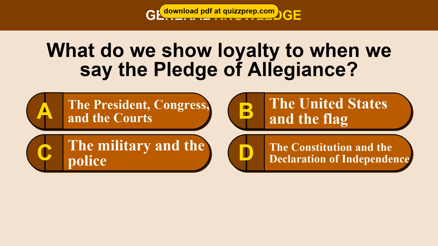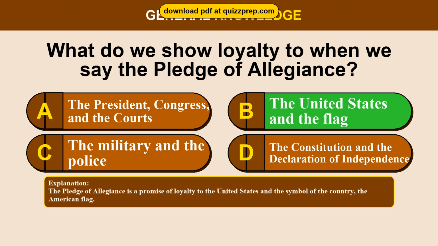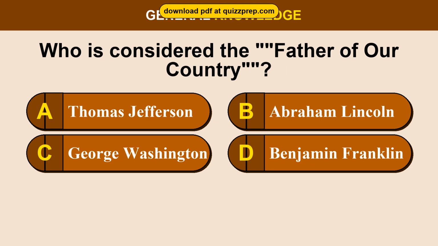Question 44. What do we show loyalty to when we say the Pledge of Allegiance? Option A, the President, Congress, and the courts. Option B, the United States and the flag. Option C, the military and the police. Option D, the Constitution and the Declaration of Independence. The correct answer is option B, the United States and the flag. The Pledge of Allegiance is a promise of loyalty to the United States and the symbol of the country, the American flag.